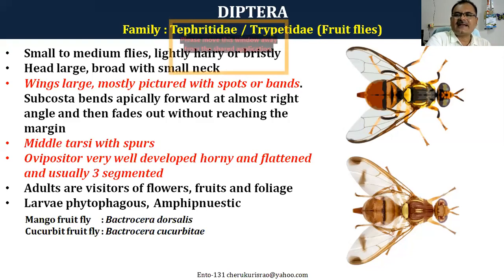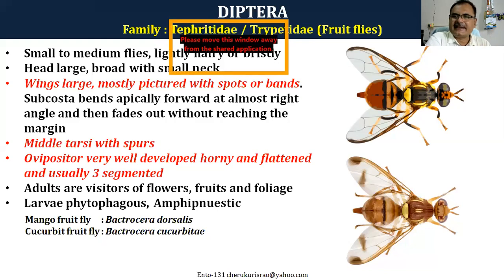And these fruit flies are universally present. Different species are present worldwide. That's the reason whenever somebody exports or imports fruits, especially citrus fruits, mango and other fruits, even the cucurbits, people are very afraid to import the fruits because the fruit flies can come along with these fruits. The eggs and larvae present inside the fruit are very deadly and dangerous. The mango fruit fly is Bactrocera dorsalis and the cucurbit fruit fly is Bactrocera cucurbitae.